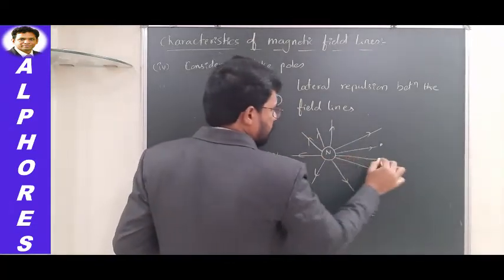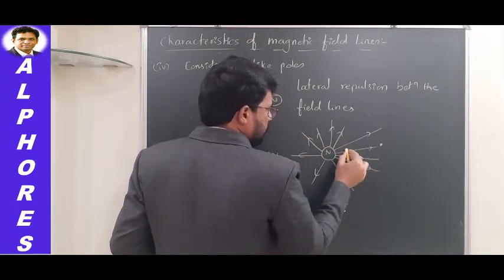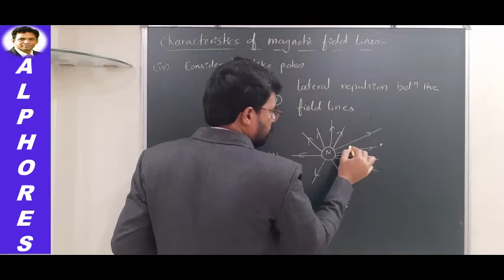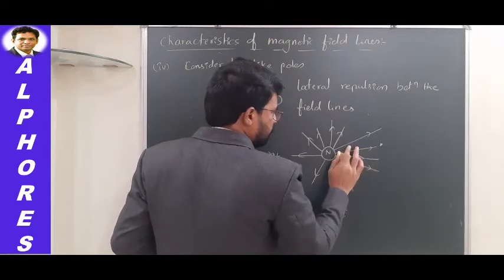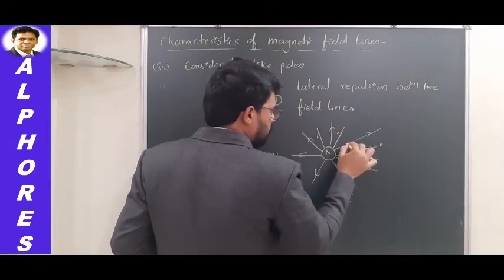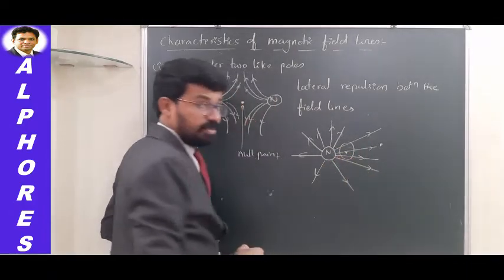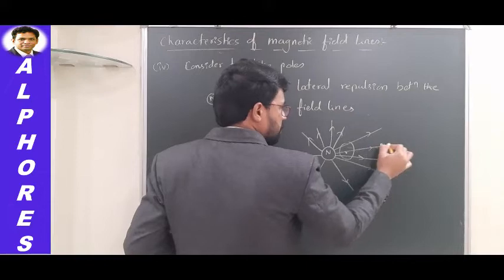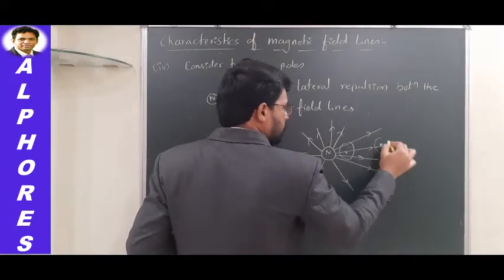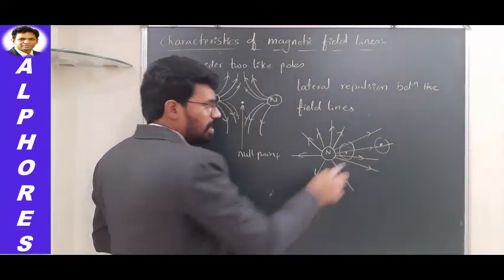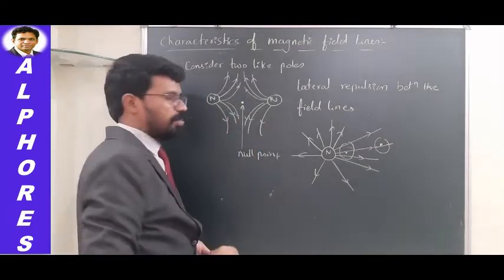Okay, I will consider one point here. Around this point, I will imagine one unit area. Through this area, how many field lines are passing? Three lines are passing. If you imagine one point here, and construct one unit area around that point, how many lines are passing through this area? Only one line is passing.